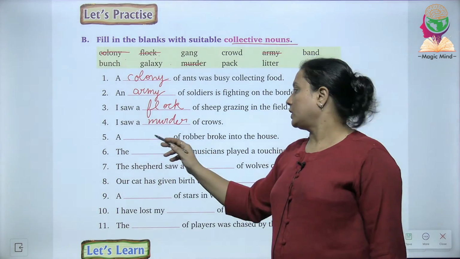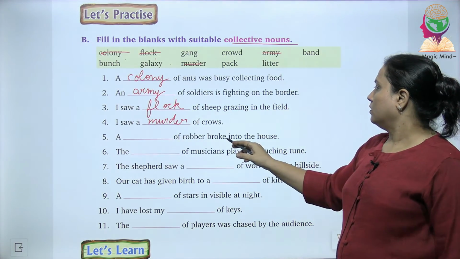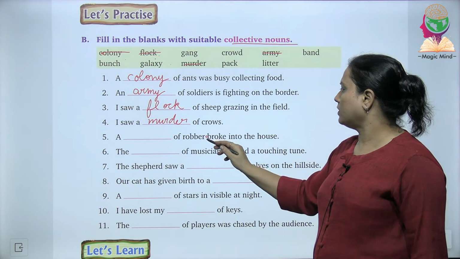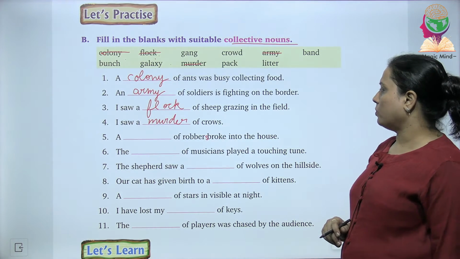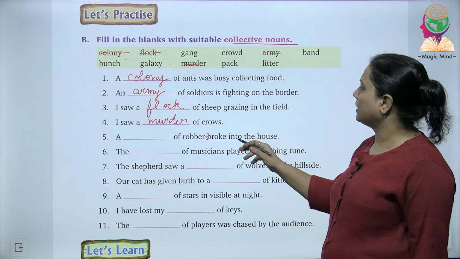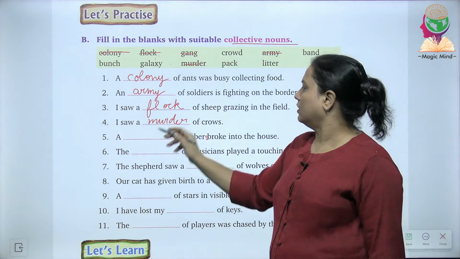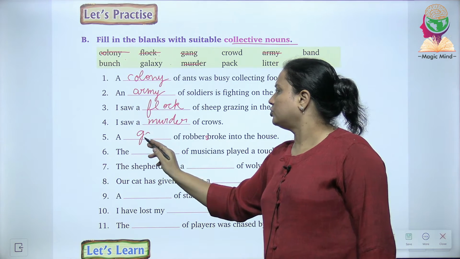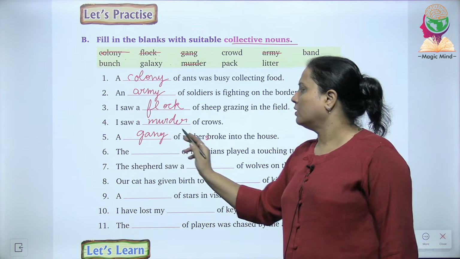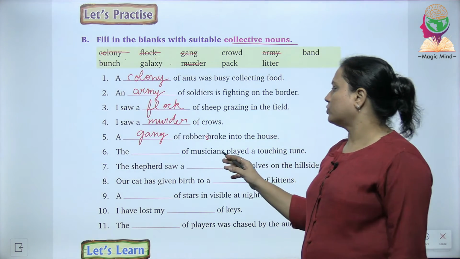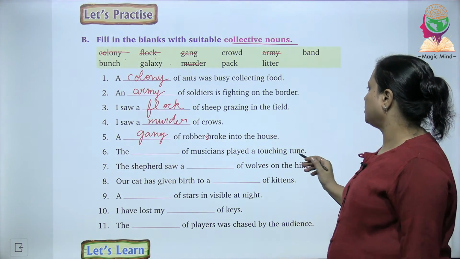Fifth one, a dash of robber broke into the house. Now the word S is missing over here. The dash of robbers broke into the house. What can be a dash of robbers? The correct word over here is gang. So I will write over here G-A-N-G, gang.